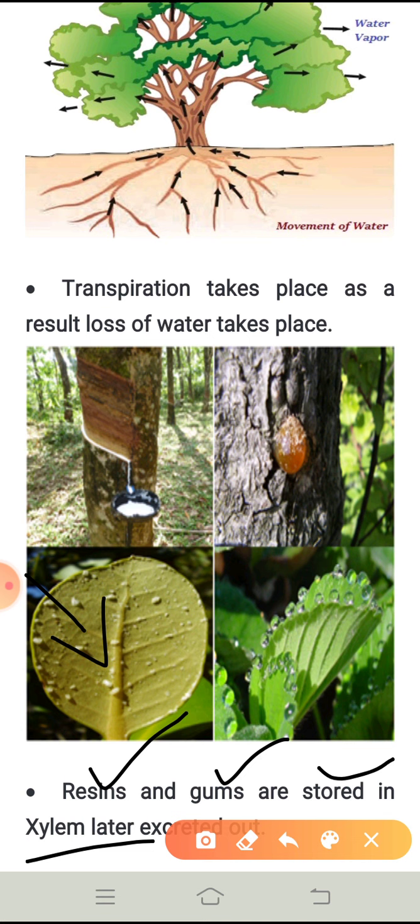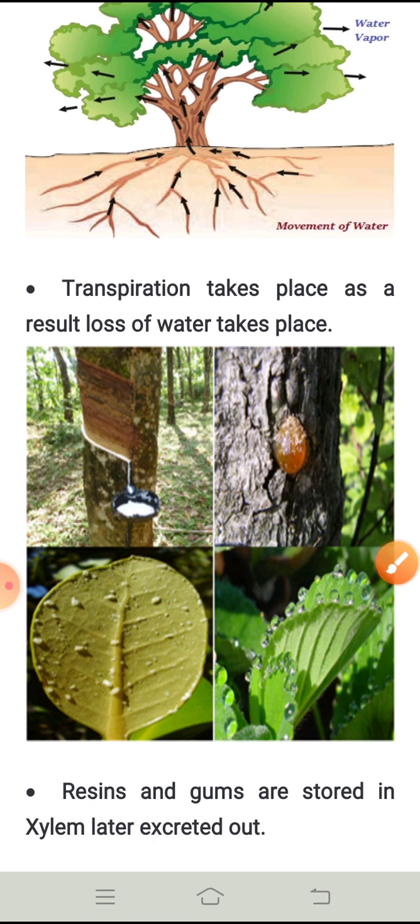Even the bark, when it is not being utilized and is not in a healthy condition, is also excreted from the body of the tree. So these are some of the ways by which plants excrete waste materials. Hope you all have understood, right? In the next session, I will be explaining how excretion takes place in human beings. Thank you.